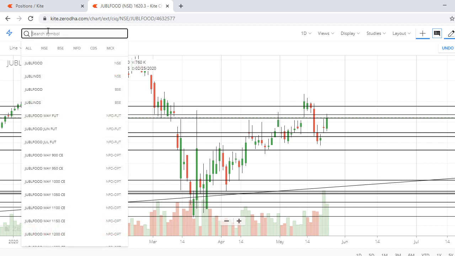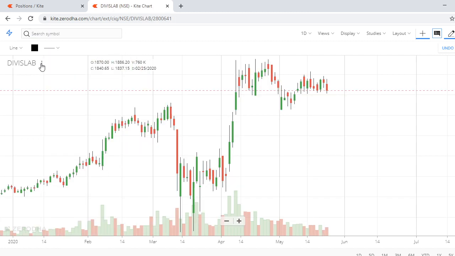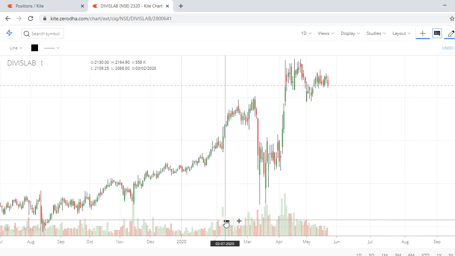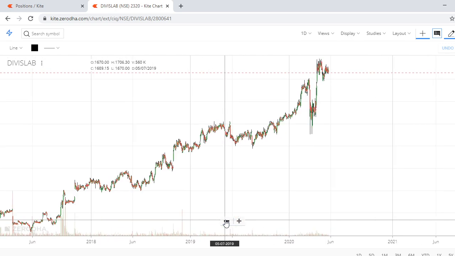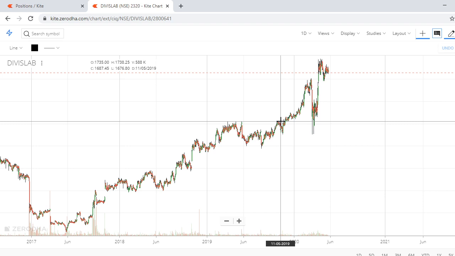I'll try to draw one more on another stock. So what will we consider? Okay, any pharma stock, we'll go with Divis. Now Divis. Okay, there is a zone.